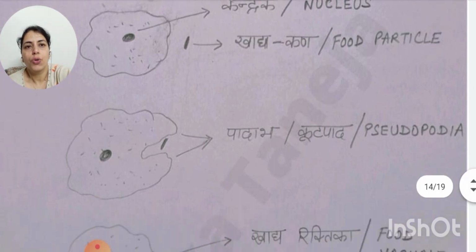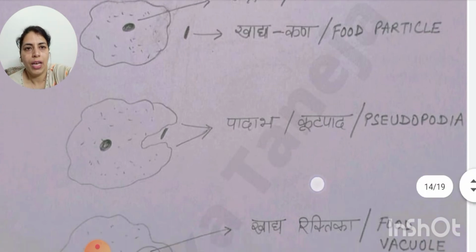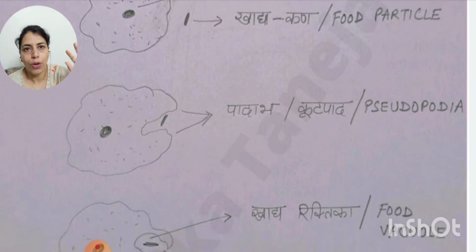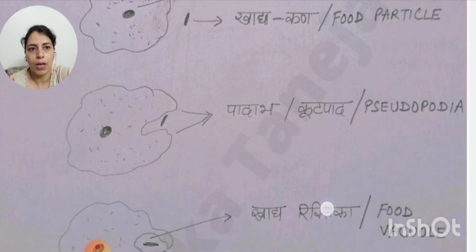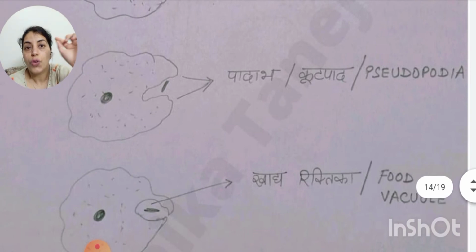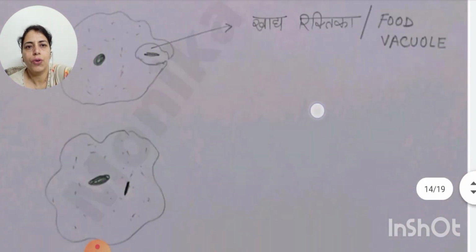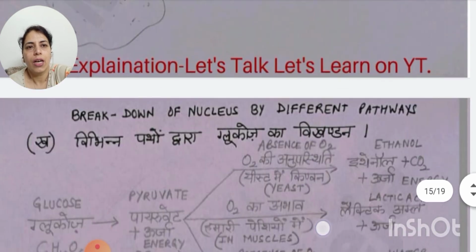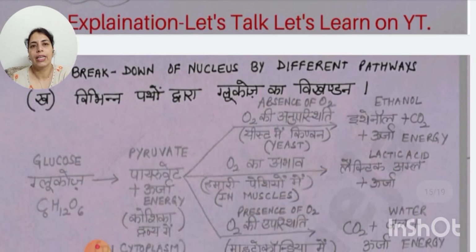Here you have to show pseudopodia, you will definitely show it in this. In case you forget to write pseudopodia, you forget to show pseudopodia, then you won't get marks. And then food vacuole. So these are the two terms which we look for while checking the answer sheet, pseudopodia and food vacuole.